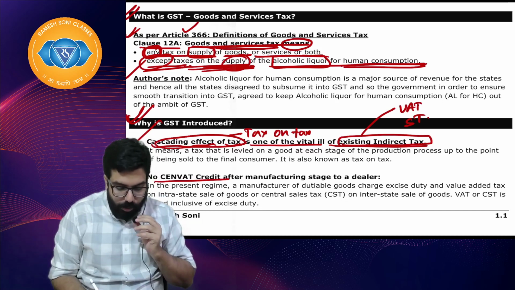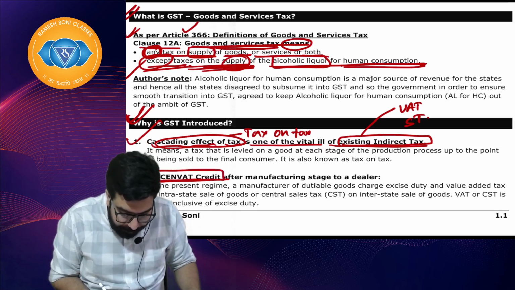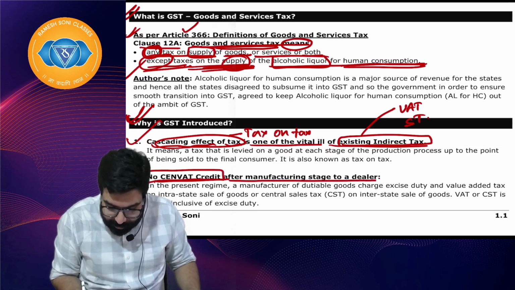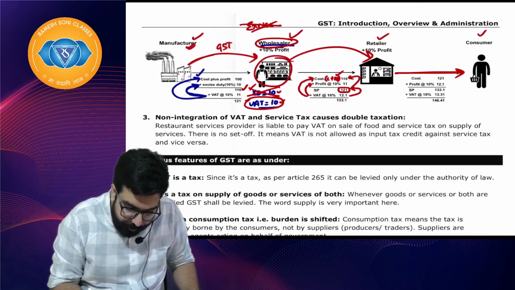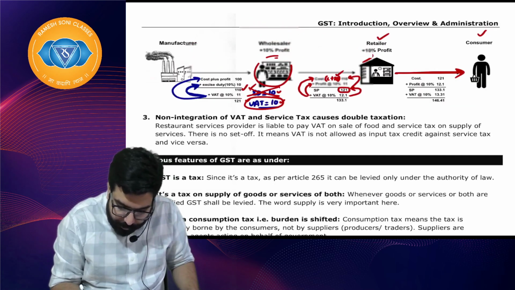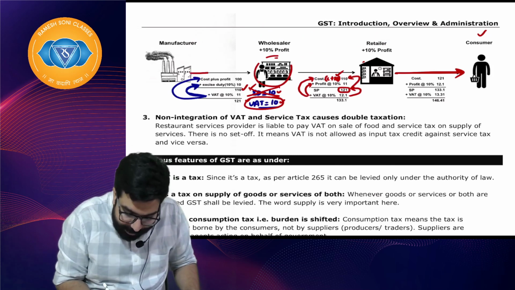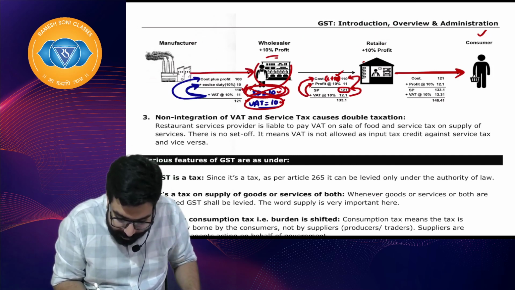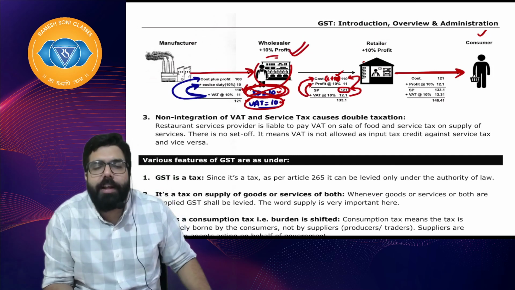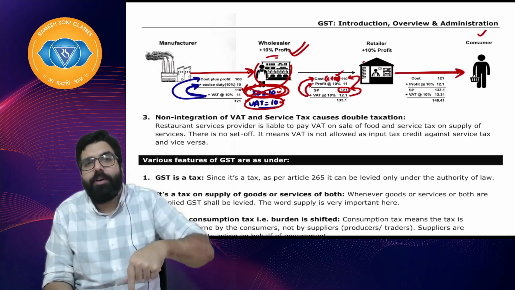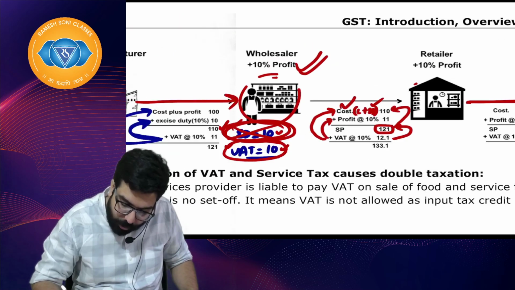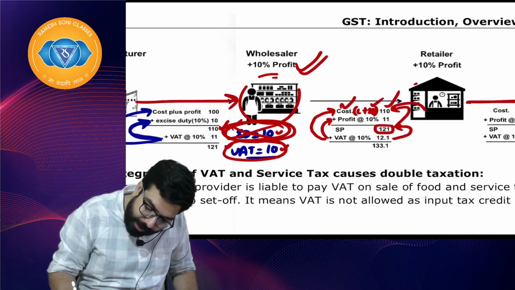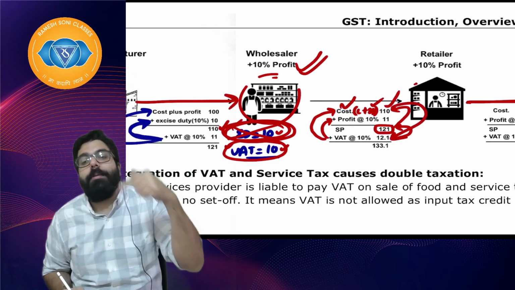Next, no SENVAT credit after manufacturing stage to dealer. Baba, if you have already seen over here, when this guy sold to him, was he getting excise duty credit? Was this wholesaler or dealer getting excise duty credit? If he was not getting excise duty credit, his cost was including tax, and on that again VAT was charged and it was becoming tax on tax.